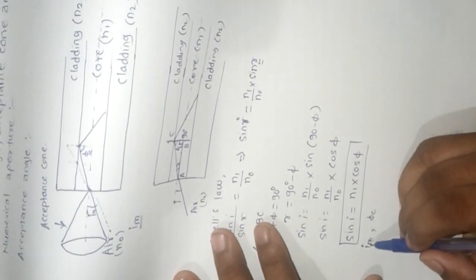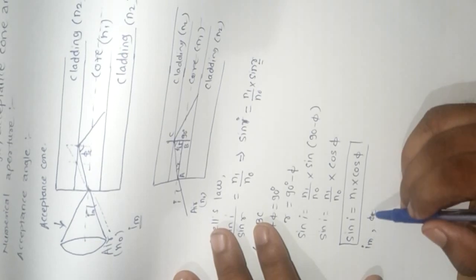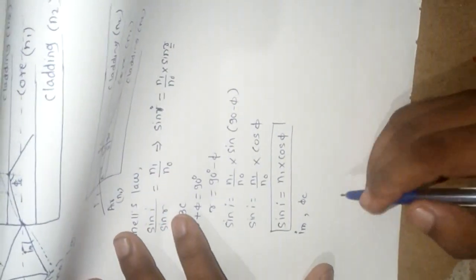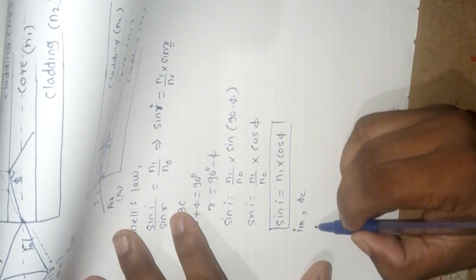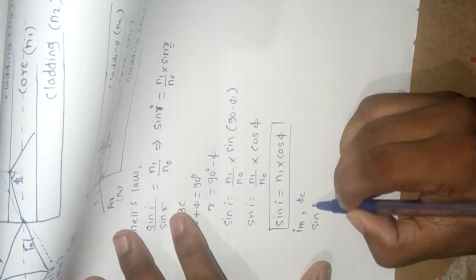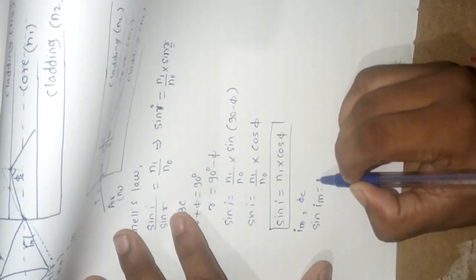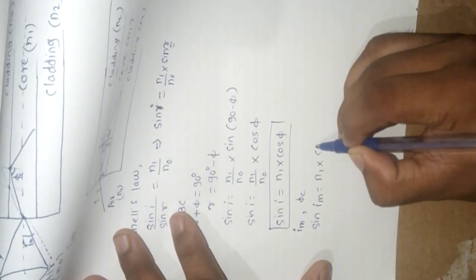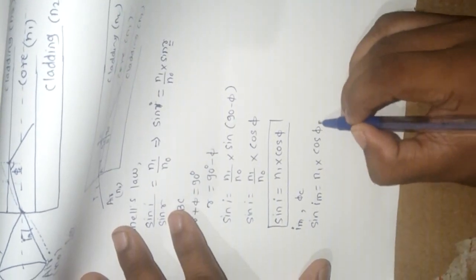It says beyond this angle total internal reflection doesn't take place. So we can write this equation now: sin of Im is equal to n1 into cos of phi c.